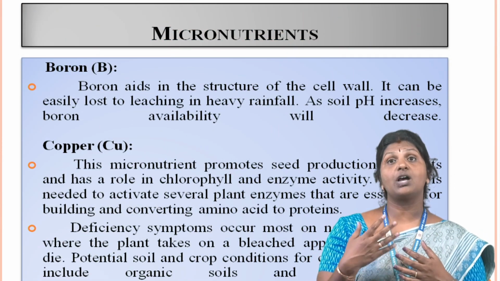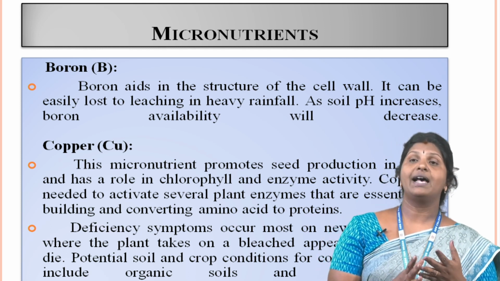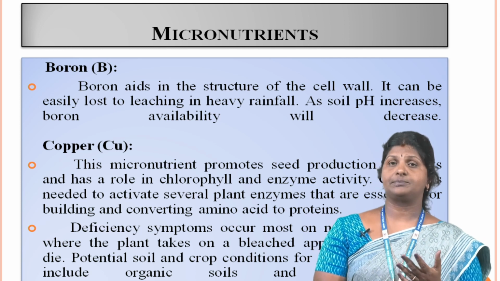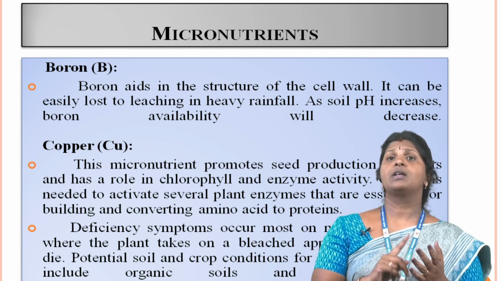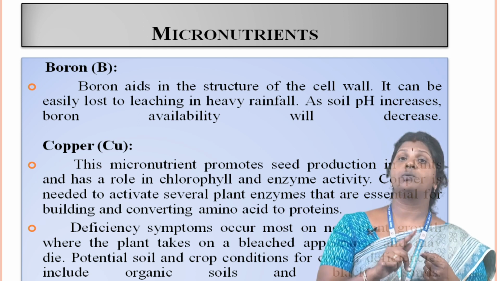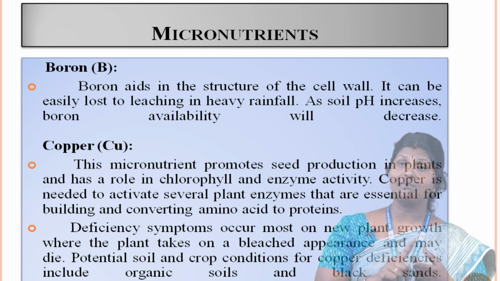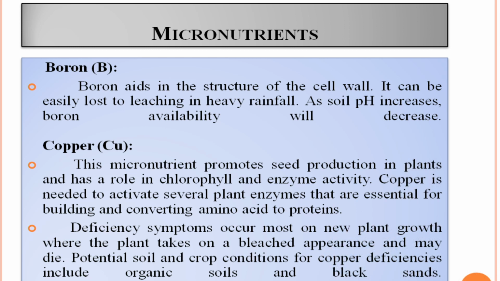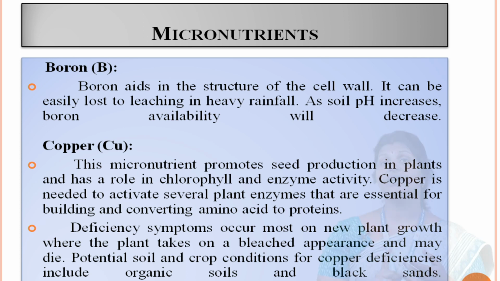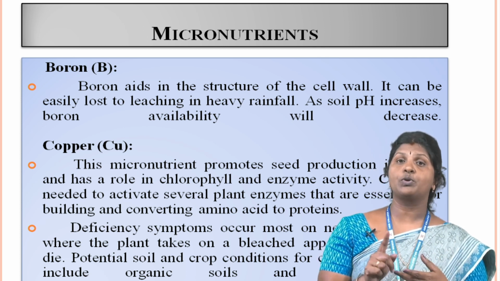Then boron aids in the structure of the cell wall. It can be easily lost to leaching in heavy rainfall. As soil pH increases, boron availability will decrease. Then copper is a micronutrient that promotes seed production in plants and has a role in chlorophyll and enzyme activity. Copper is needed to activate several plant enzymes that are essential for building and converting amino acids to protein.